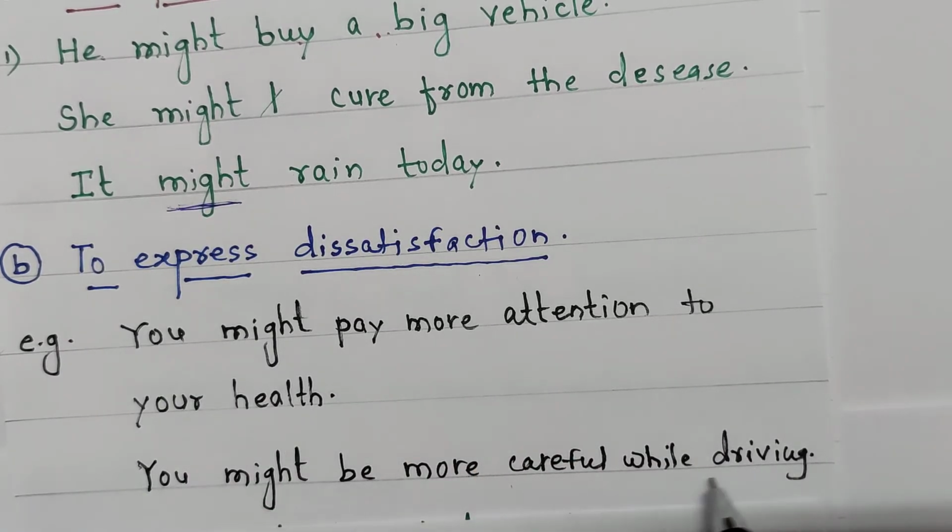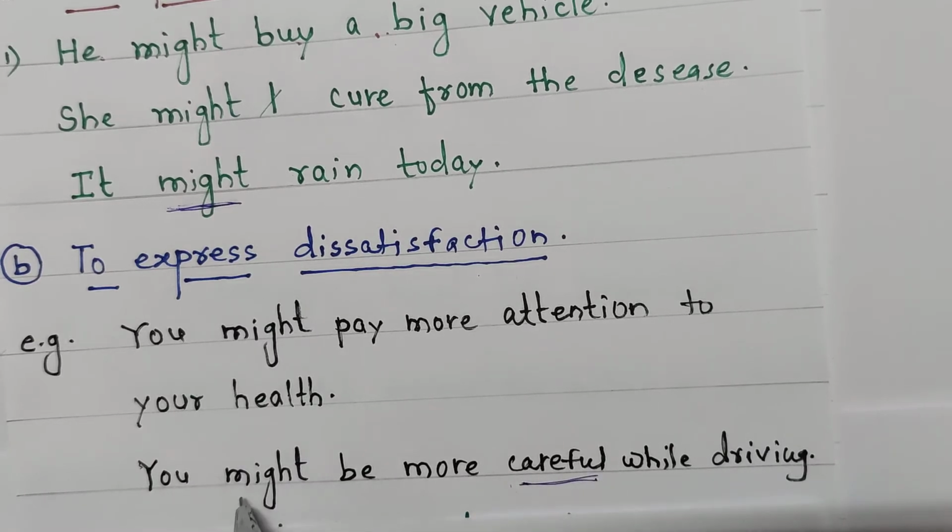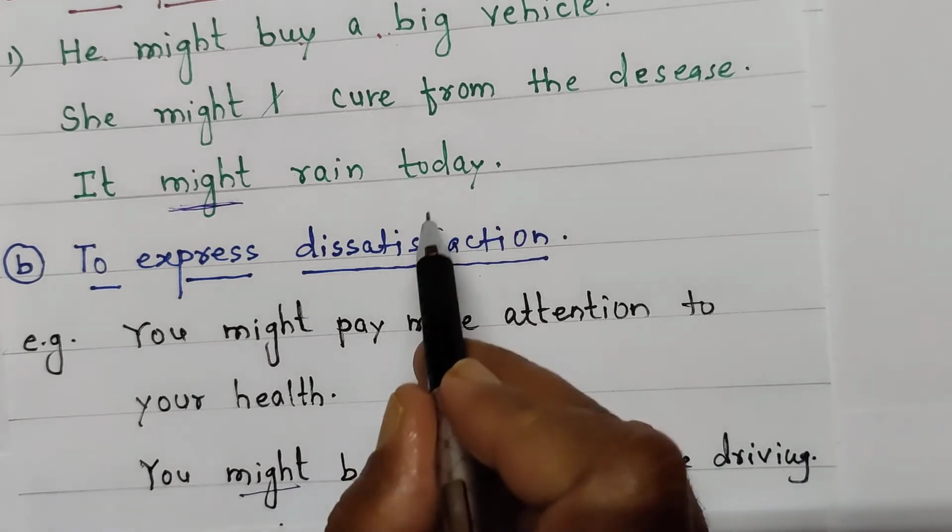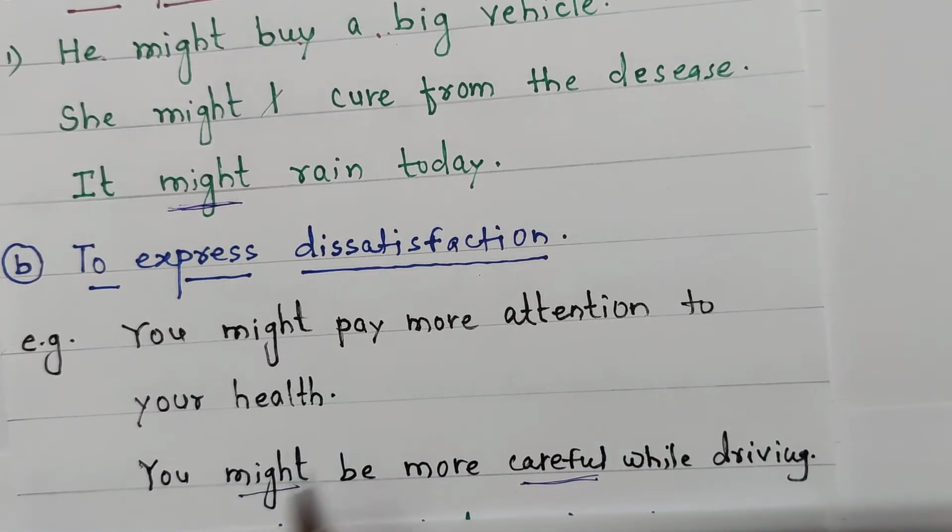You might be more careful while driving. The coach of driving or the person who is sitting beside the driving seat, he is observing the driving of the driver and saying that you might be more careful while driving. It means you are not so much careful about your driving. So might is used to express dissatisfaction. The person who is sitting beside the driver, that person is not happy. So he is saying you might be more careful while driving. In such cases, we are going to use might.